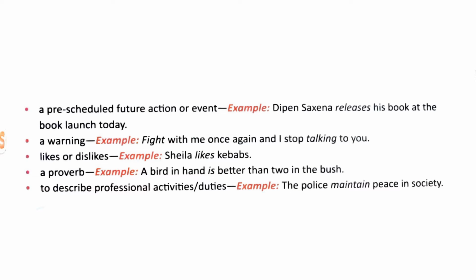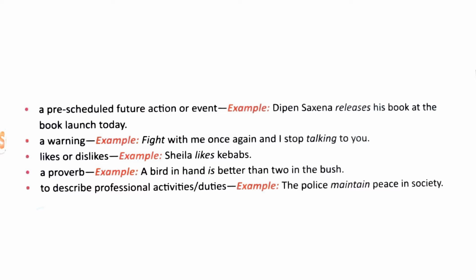We use simple present tense when we are referring to a pre-scheduled future action or event. That is, it has been scheduled before, but the action is about to take place in future. So, whenever we are referring to such actions or events, we use the simple present tense.